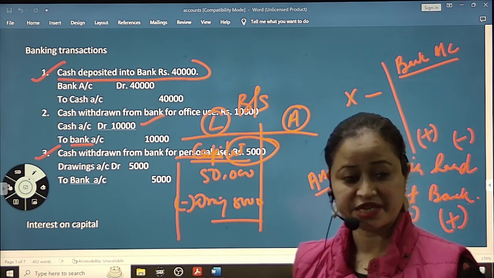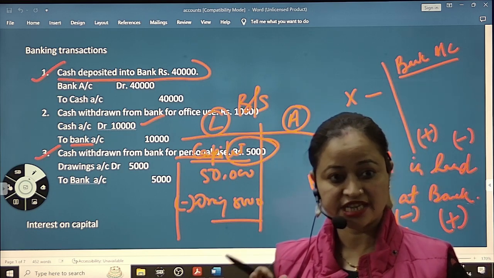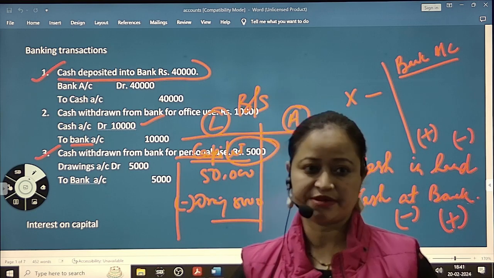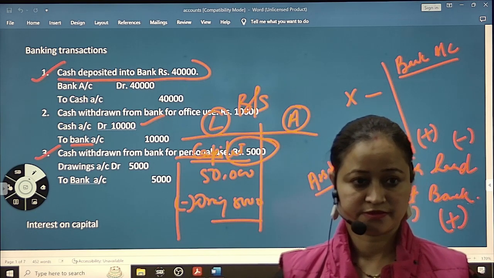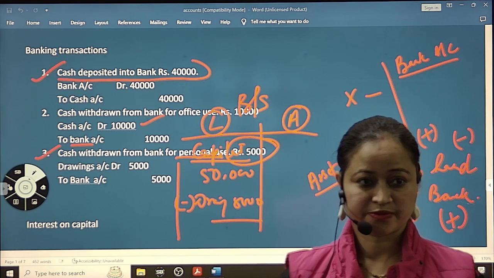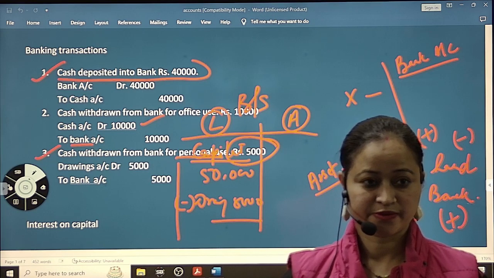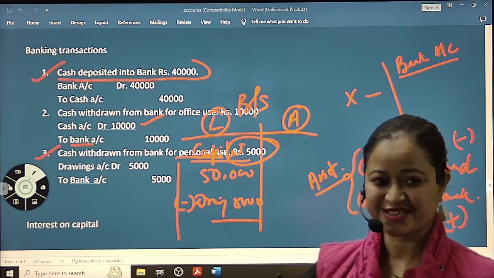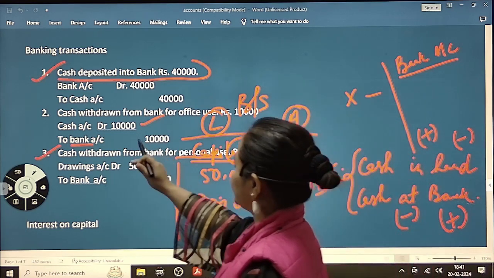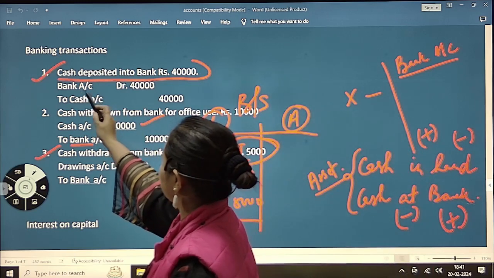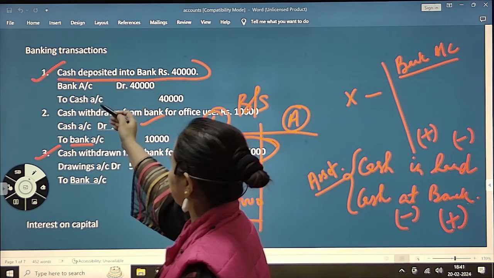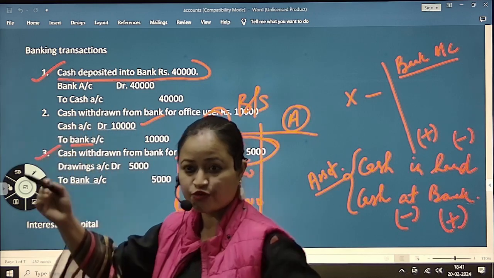Both will be in the debit side. Cash in hand and cash at bank, both will be in the debit side. No, it's not like that. We are giving journal entry here. Here, what is bank is increasing and cash is decreasing. At the end, we will calculate.